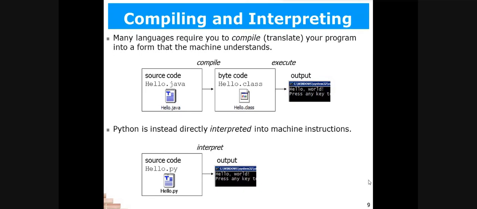You have to write the source code first; any program written in high-level programming languages is known as source code. So we need to convert this source code into byte code or object code first. So we need to compile this program, and after the compilation process is over, only then can we execute the program and get the output. Okay, so this is how we execute a program in other languages.